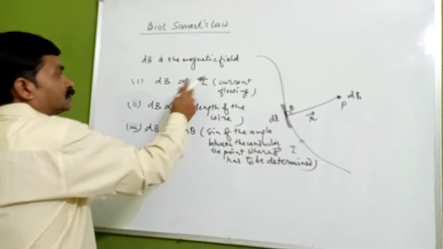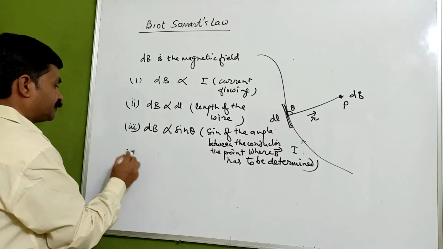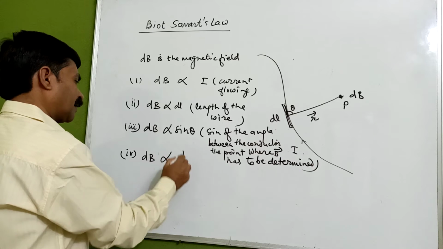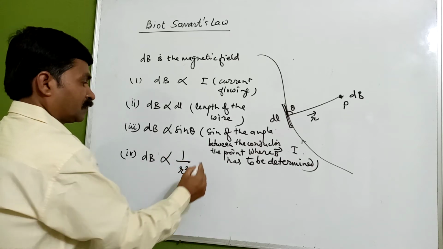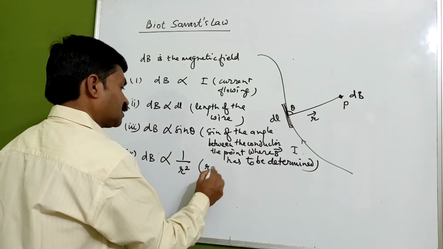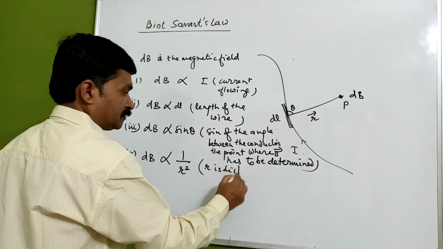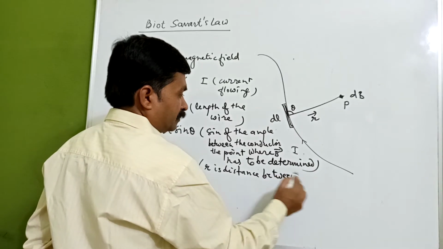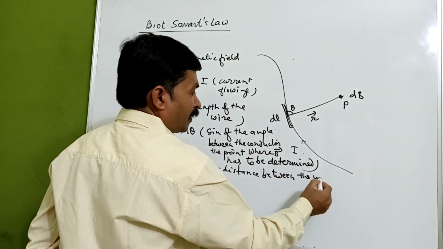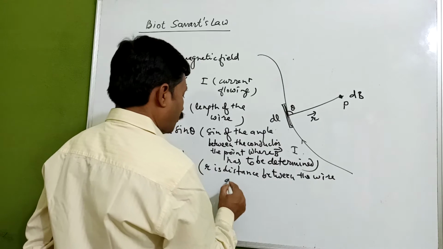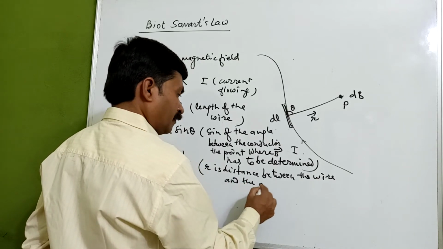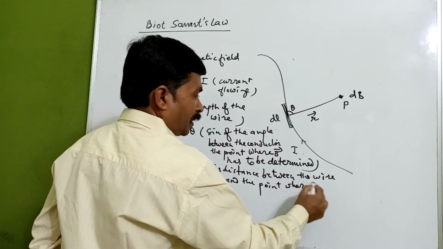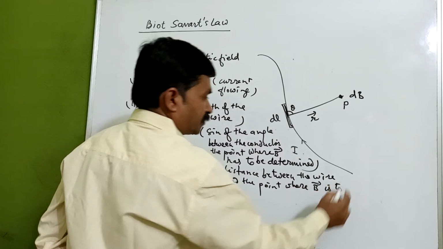Okay, now this fourth point, dB is also directly proportional to 1 upon r square. r is the distance between the wire and the point where the magnetic field is to be determined.